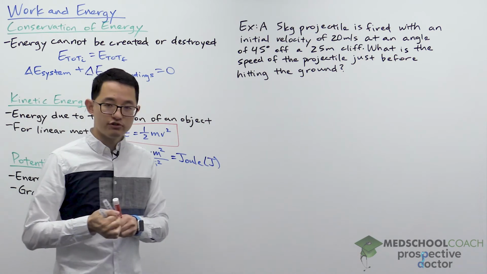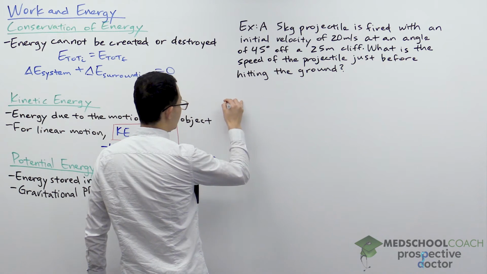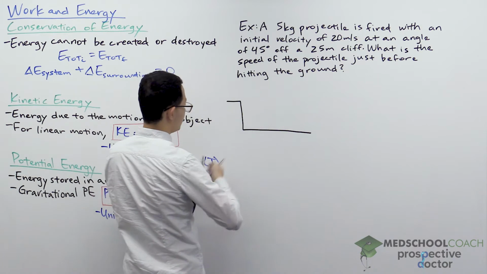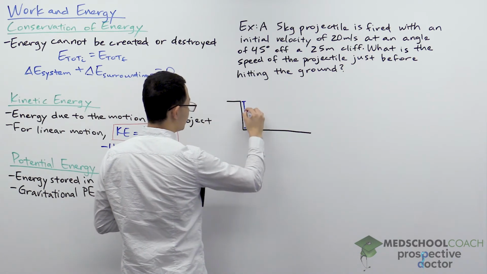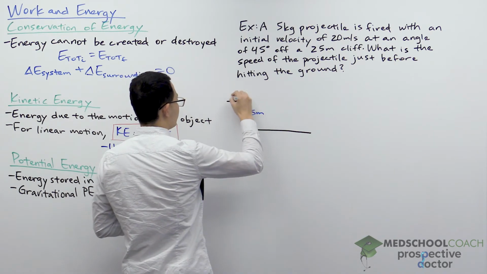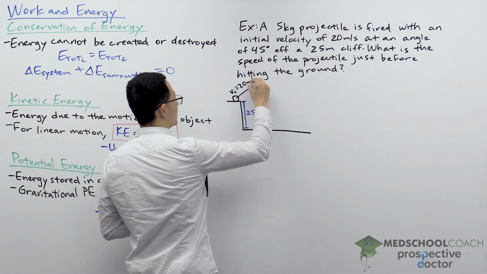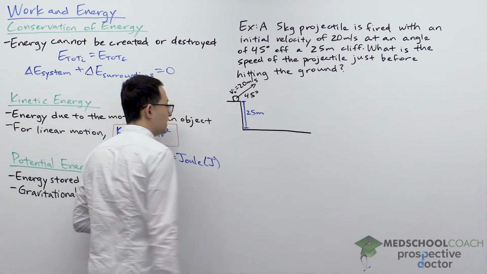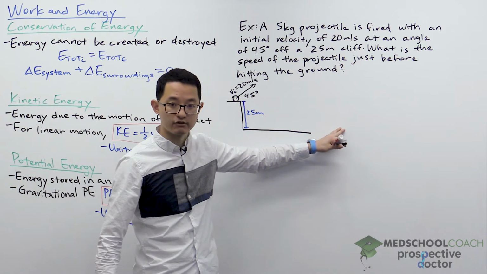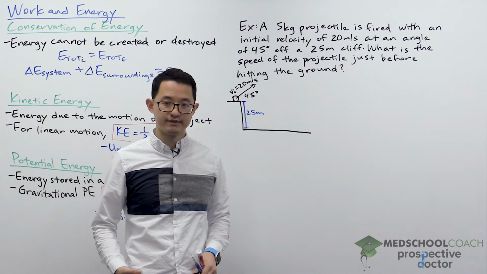All right, so as usual, it's always good with physics problems to draw out the situation so we can understand what's going on. So we know that there is a cliff, right? So this is a 25-meter cliff. And we know that we have a projectile that is fired with an initial velocity of 20 meters per second at an angle of 45 degrees. And as a projectile, we know it's going to follow a curved trajectory before hitting the ground. And we want to know when it hits the ground, what will its speed be?